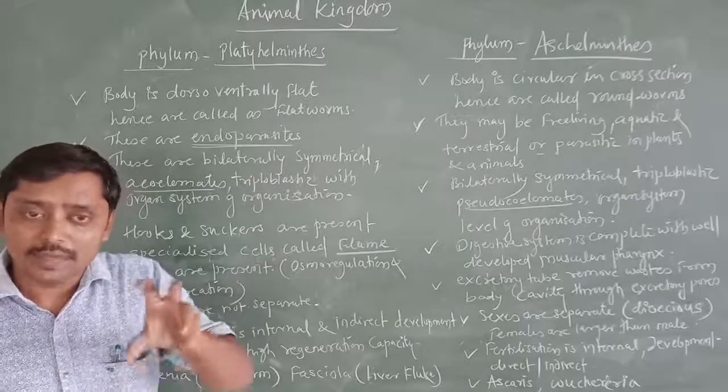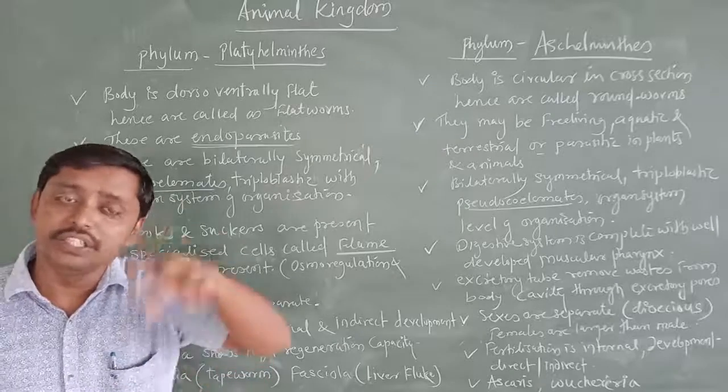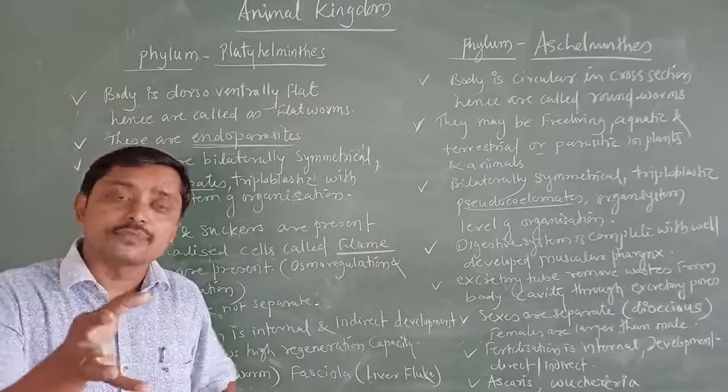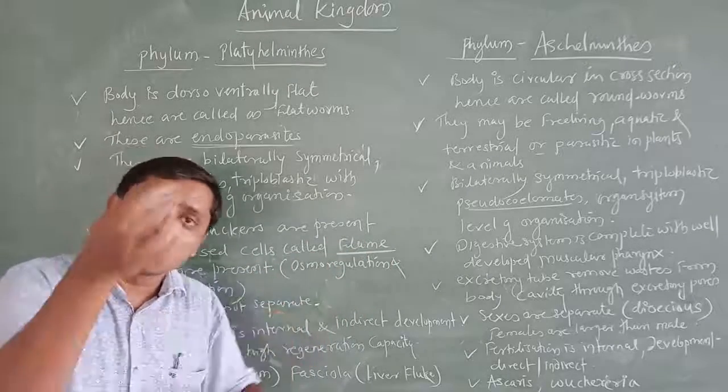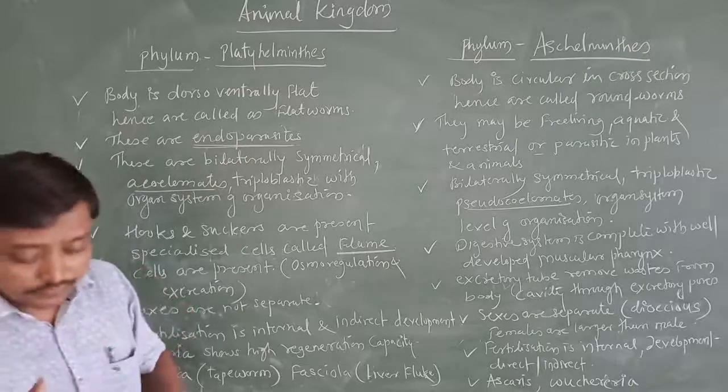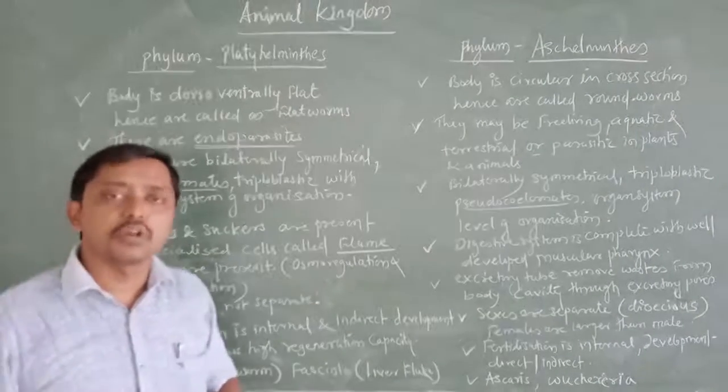Endoparasites are the parasites which live within the host organism; they do not live on the outside, they stay inside. Ectoparasites are the parasites which are present outside the body of an organism.